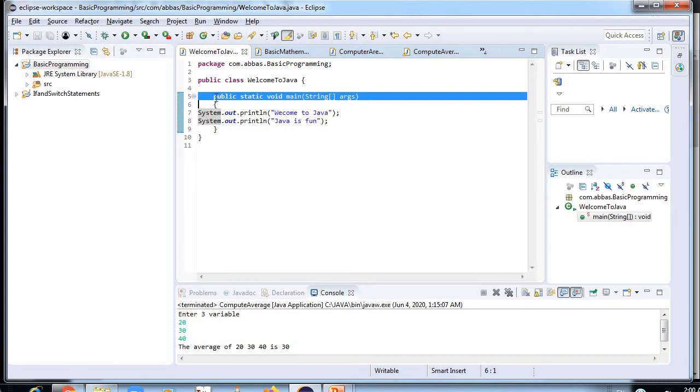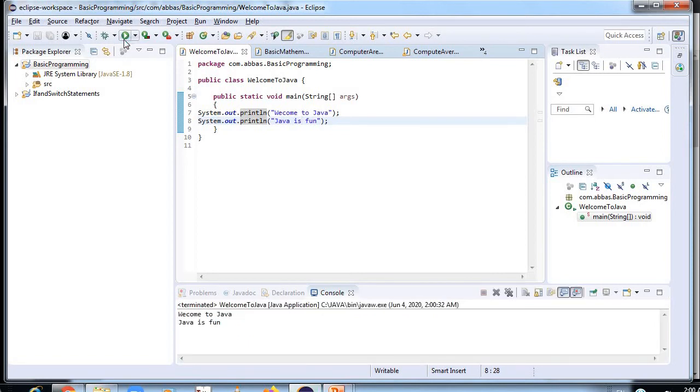System.out.println is used to print a statement. Here System is a class, out is the object of the PrintStream class, and println is the method of the PrintStream class. Now you can see what will be printed over here: Welcome to Java. The same line I copied and pasted, and I replaced Welcome to Java with Java is fun. So let's see the output of this program: Welcome to Java and Java is fun.